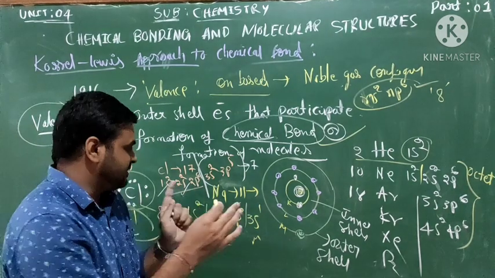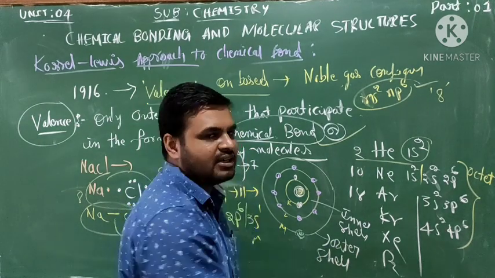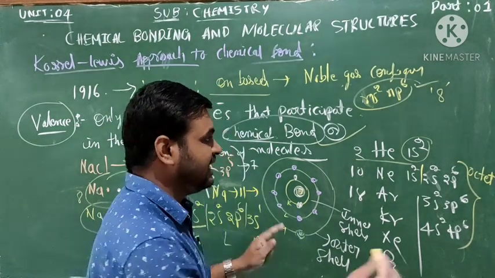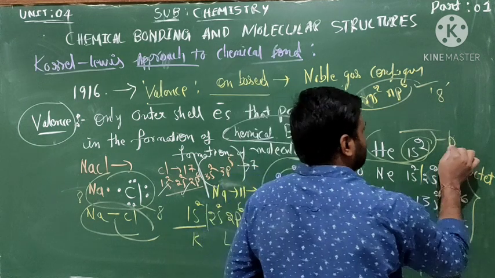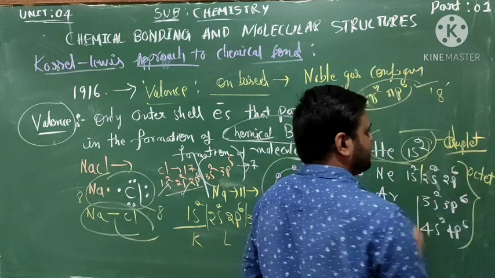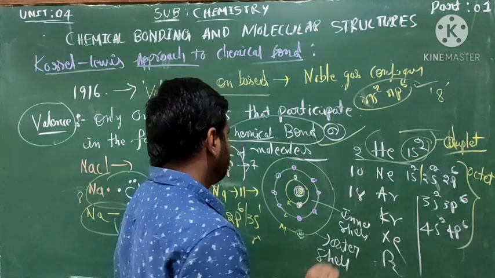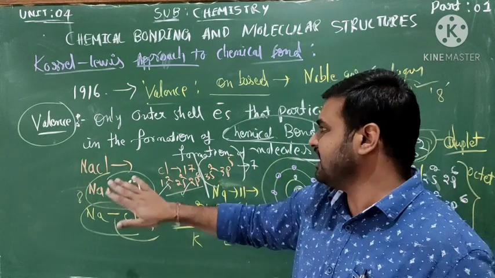So the combination is completely based on noble gas configuration, except helium. Helium is a duplet. Clear? Now this is all about valence.